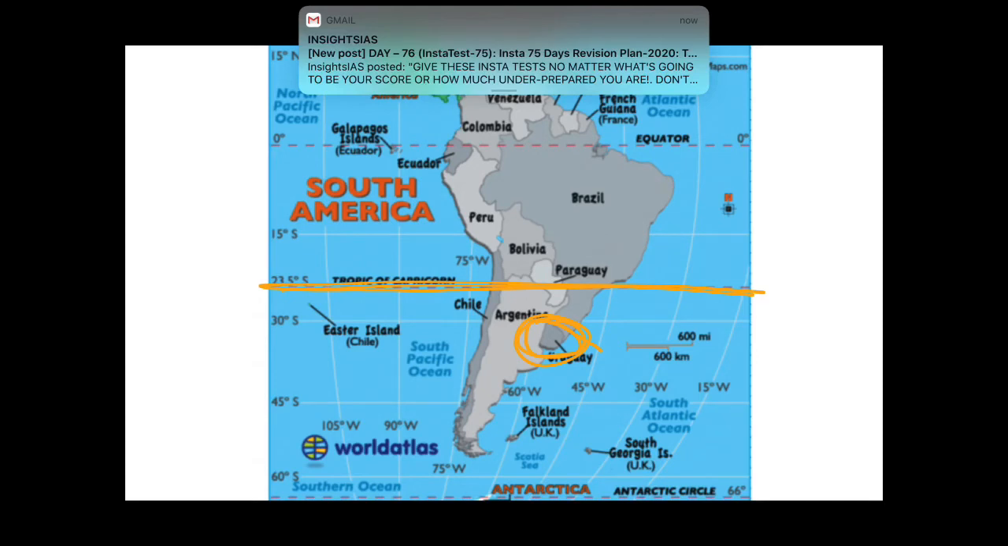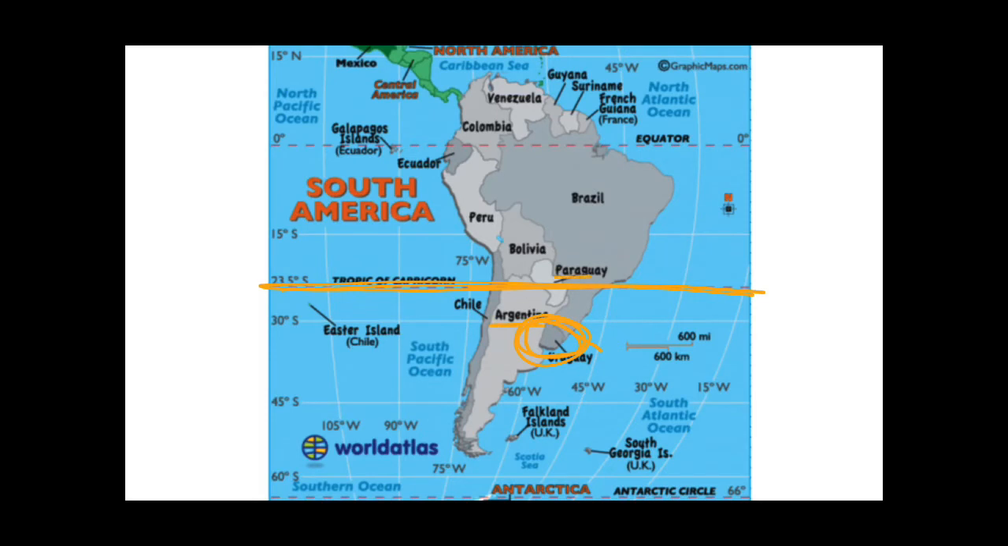Well, you can see that here Chile is also passing through the Tropic of Capricorn, Argentina is also, Paraguay and Brazil also. But only Uruguay is not touching it.